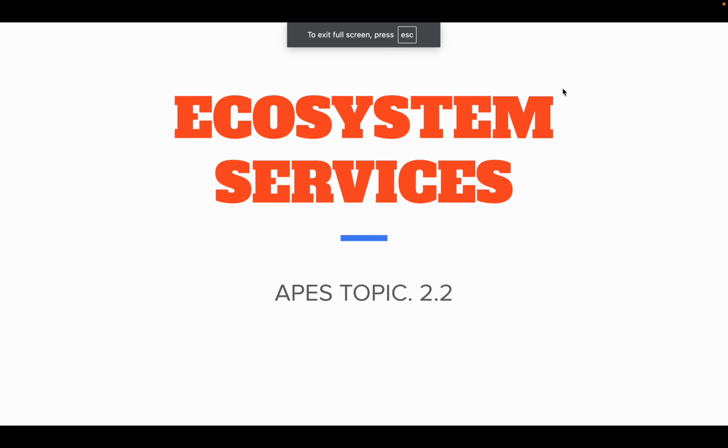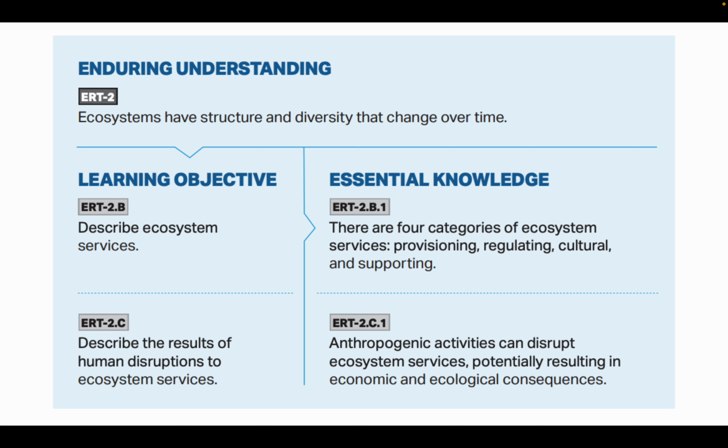Okay, everybody, welcome back for APES Topic 2.2, Ecosystem Services. What we're going to be looking at is the importance of ecosystems and how they have structure and diversity that can change over time, and that they provide ecosystem services in terms of what they're able to do for humans and also non-humans. And we categorize them into provisioning, regulating, cultural, and supporting.